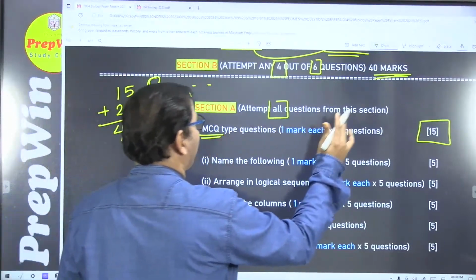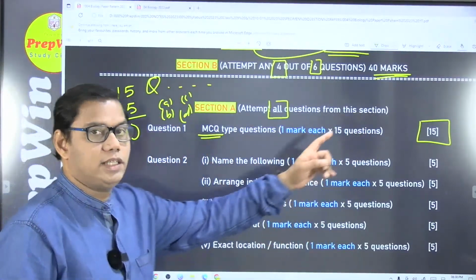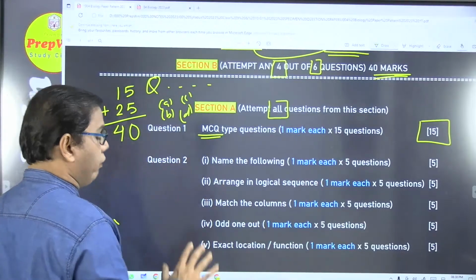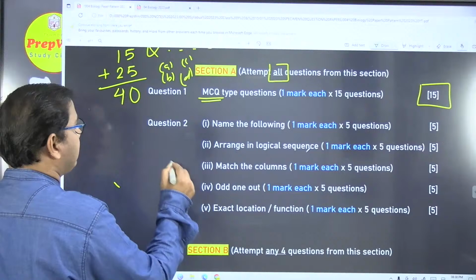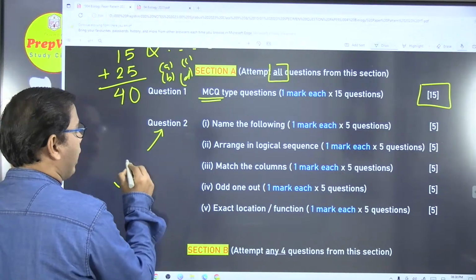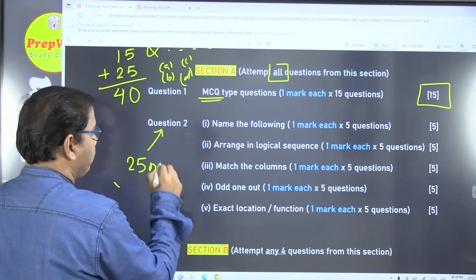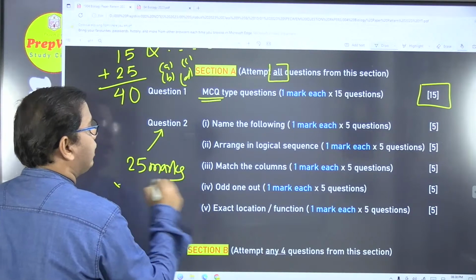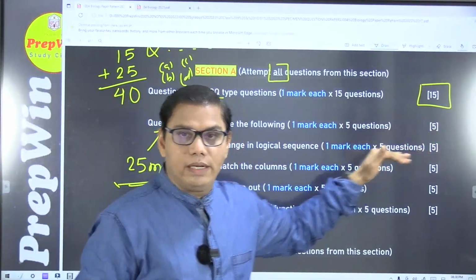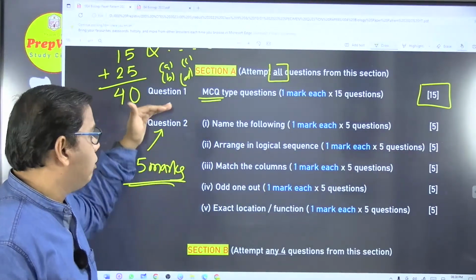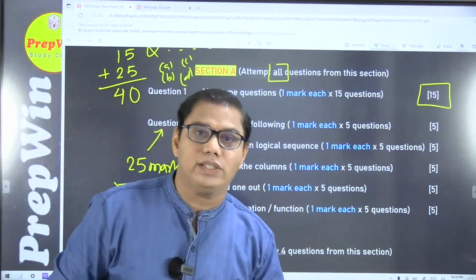So MCQ question, 15 questions, 1 mark each. Weightage is 15 marks. Now listen carefully. Question number 2, as I said, weightage is 25 marks. But this question number 2 is divided into 5 sub questions.